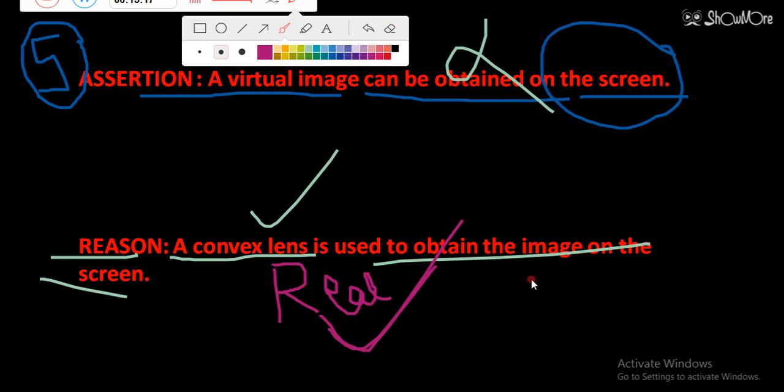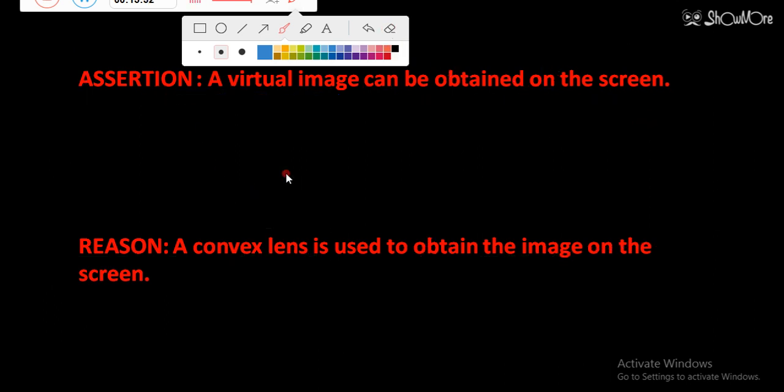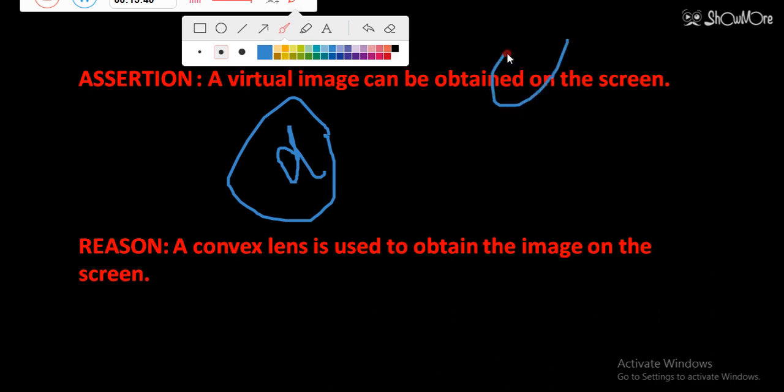A convex lens is used to obtain the image on the screen. This is the right one. A convex lens can give the real image, yes, but the assertion is false here. So the assertion is false, but the reason is true. So for the fifth question, option D will be the right answer. Assertion is false here, but the reason is true. This is the answer for the fifth question. I hope you have noted it down.